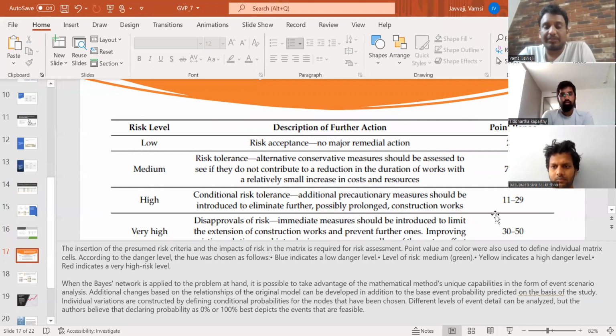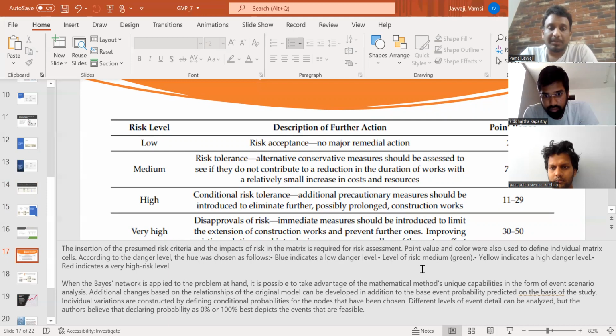The insertion of the performed risk criteria and impact of the risk in the matrix is required for risk assessment. Point value and color were used to define the individual matrix cells. According to the danger level, the colors were chosen as follows. Blue indicates a low danger level, green a medium level of risk, yellow indicates a high danger level, and red indicates a very high risk level.